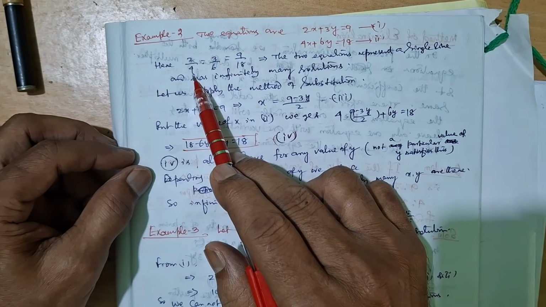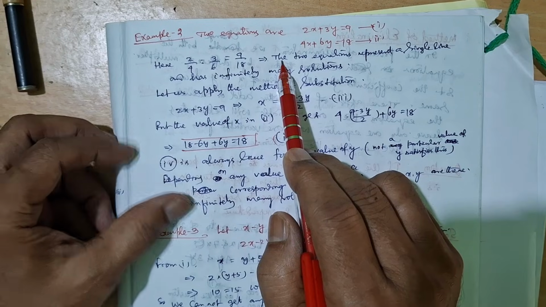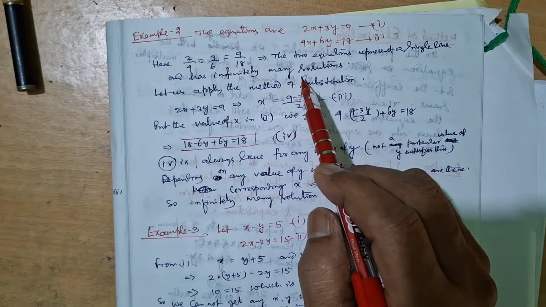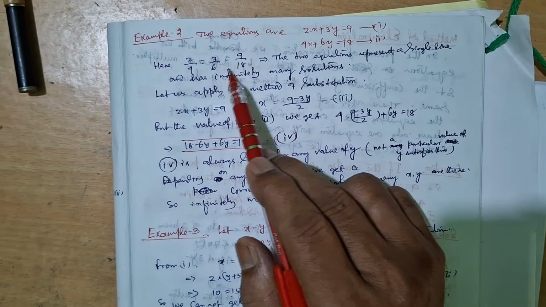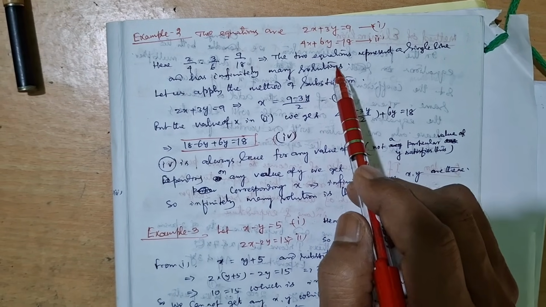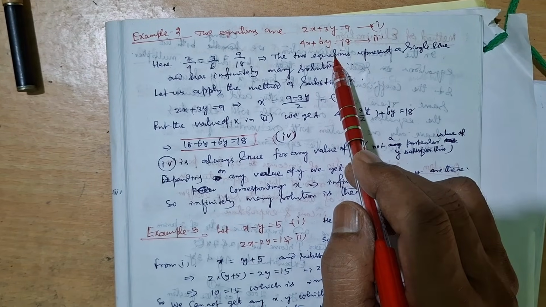Whether 2 by 4, 3 by 6, 9 by 8, then it is not intersecting or parallel, it is coincidence. It is the same line, because all the three ratios are same. Then you try to verify what the solutions are. Infinitely many. For any value of x, you will get a y.